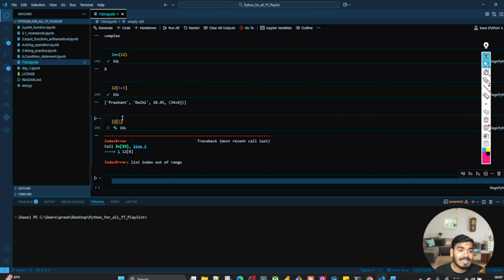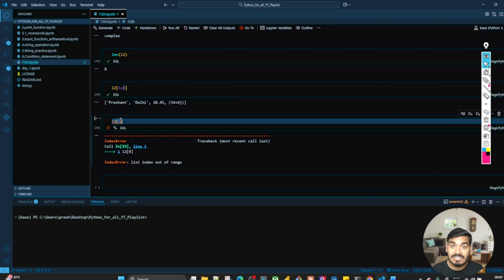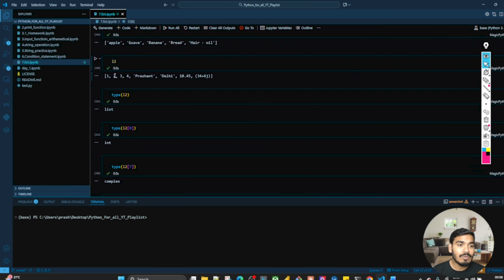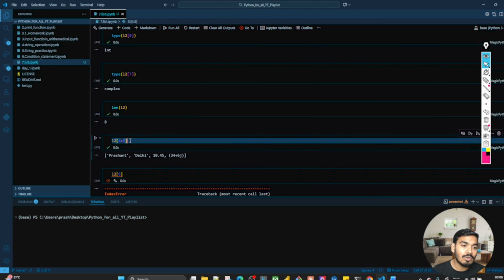Why? Because guys, you are trying to access the individual element of the list at this index which is not existing, correct? You are trying to access the individual element in the list at index 8, which is not existing. Why? Because my list starts with 0, and the values are 0 1 2 3 4 5 6 7. The highest index is 7, right? So now you will say, how is it executing over here?